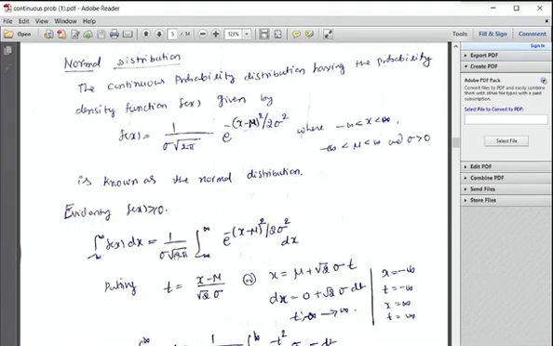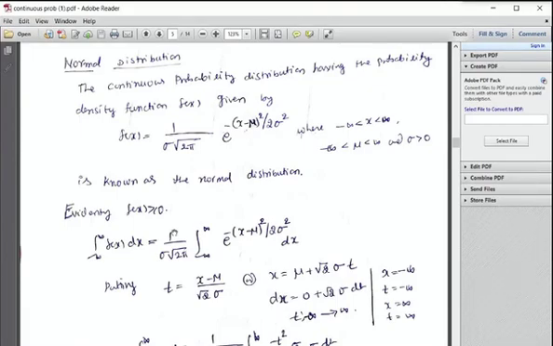That is 1 over sigma root 2 pi, minus infinity to infinity, the whole thing is f of x. So sigma root 2 pi is a constant, independent of x, keep it outside. 1 over sigma root 2 pi, minus infinity to infinity. What is f of x here? E power minus x minus mu whole square divided by 2 sigma square dx. Can we integrate directly? You can't do that, right?